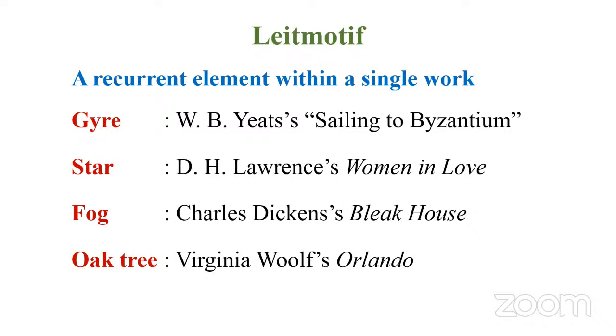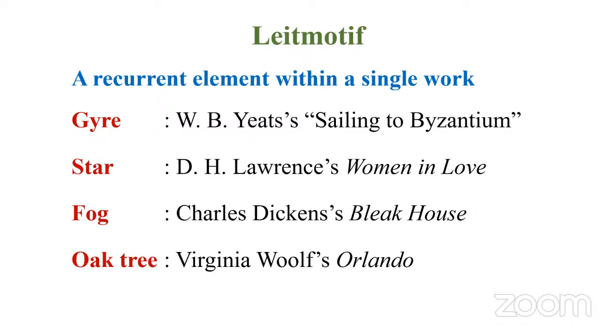Then we have this most famous description of fog. The novel by Charles Dickens, Bleak House, begins with a detailed description of fog, a fog which you can't see through anything at all. And finally, the fog leads to a court, a high court.